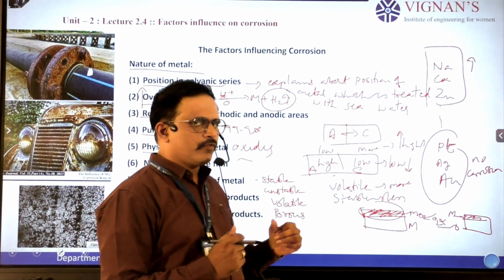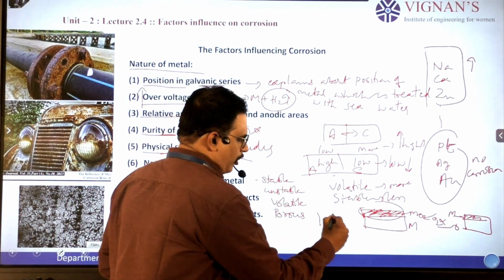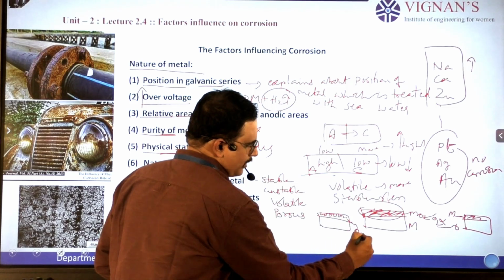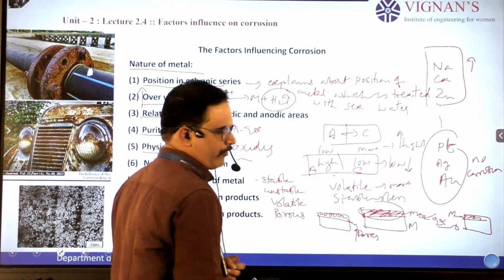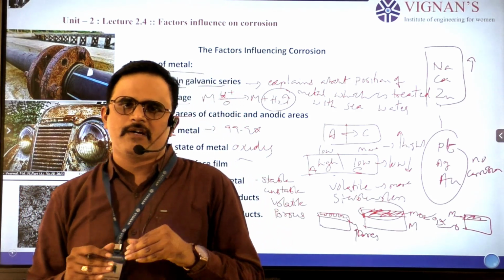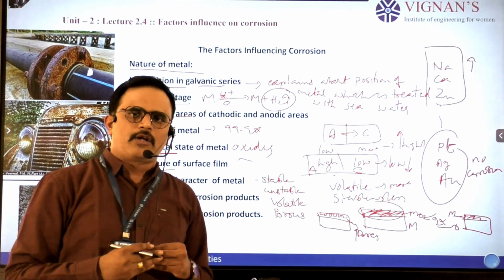And coming to the fourth one, porous materials. A porous material means the metal oxide film has some pores on the surface. These pores allow atmospheric oxygen into the fresh layer of the metal. So this is also a reason for increased corrosion.